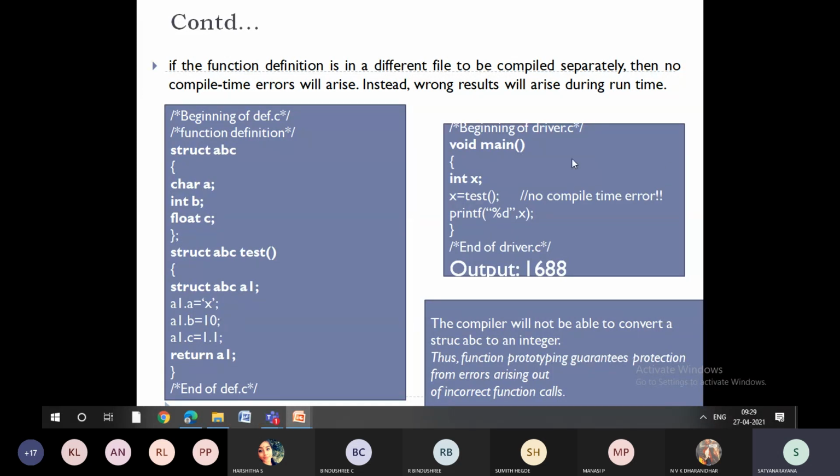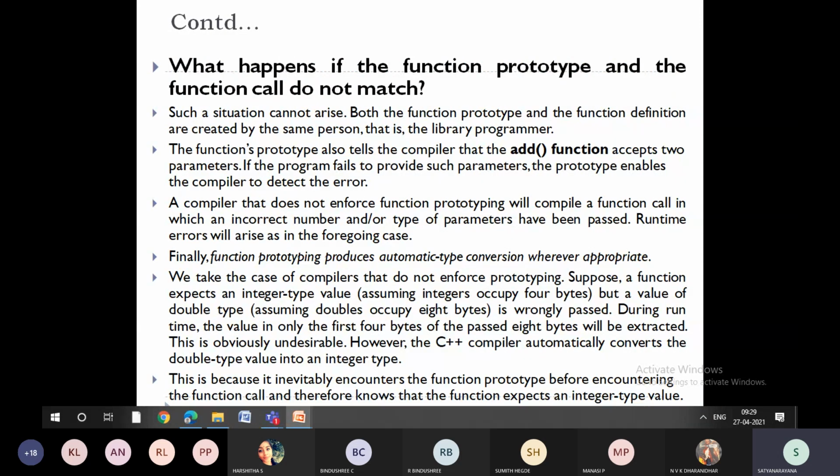But let us assume test is a function prototype, and I define it before itself. Then the compiler will have a clear idea whether the return type will be integer, float, character, or whatever it is. Based on that, it will execute in other programs and you will get the exact results. So in order to avoid the errors which we are going to get at runtime, we are going to create the function prototyping. That is what we are telling here.